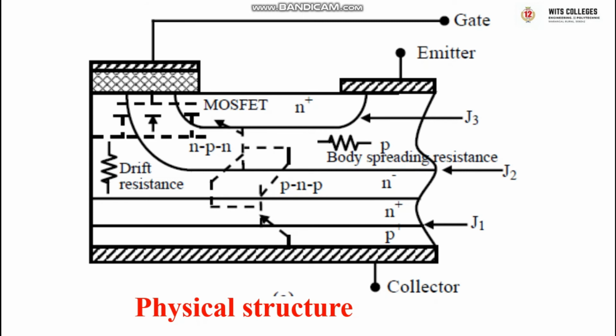So actually the gate loses control when the parasitic thyristor gets latched up and collector current rises above the threshold value. Even when the gate potential is reduced, the IGBT fails to turn into the off position. For turning off, we need some external devices, like forced commutation, similar to a thyristor. We will discuss commutation circuits of thyristor later on. For turning off of IGBT, we need a typical commutation circuit.